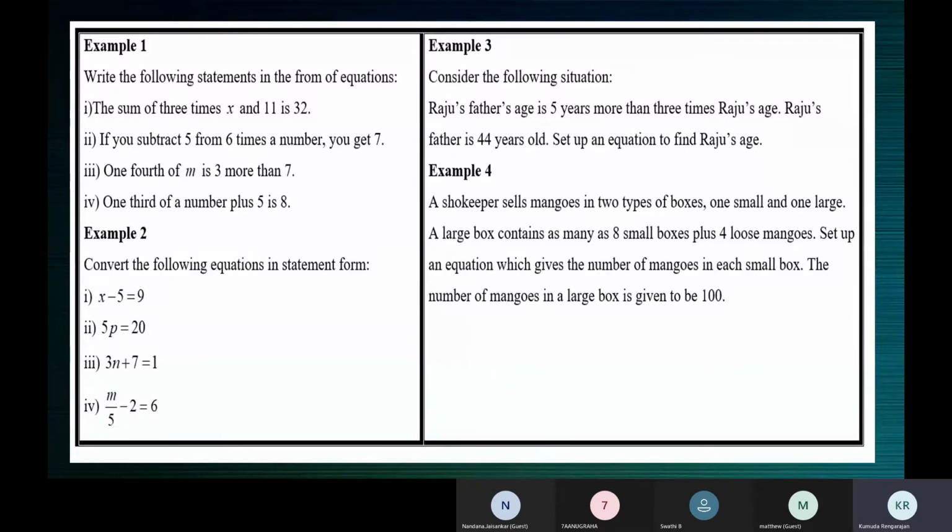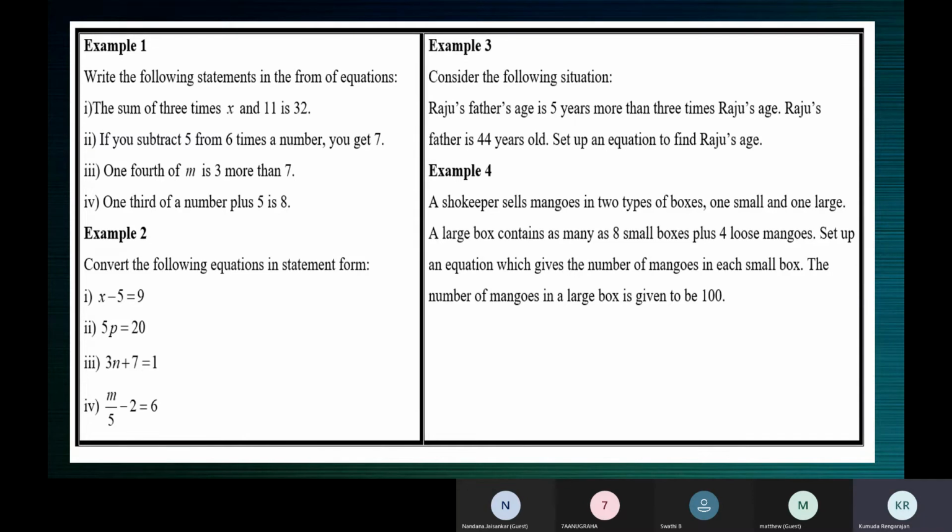1/3 of a number plus 5 is 8. 1/3 of a number. Do you know the number? 1/3 x. Plus 5 means 1/3 x plus 5 is equal to 8. That's all. Very good.